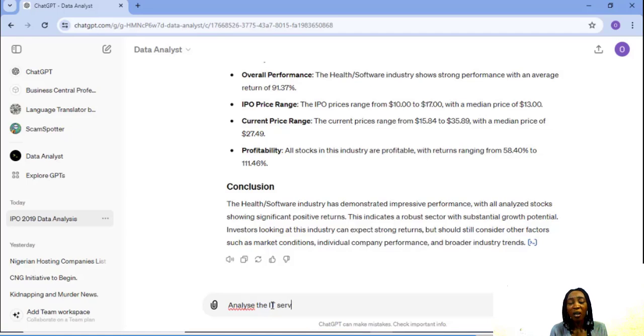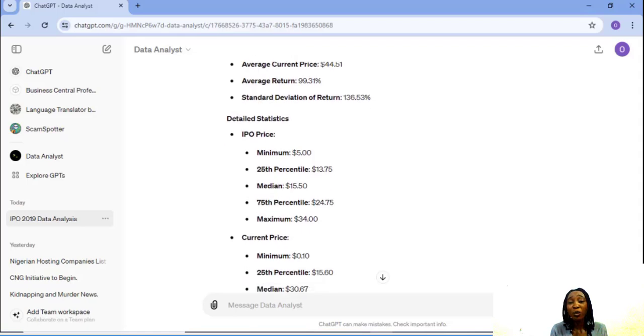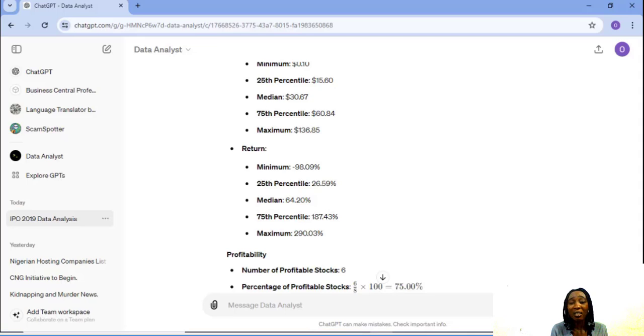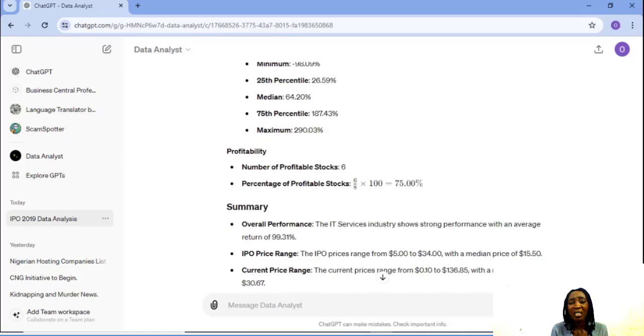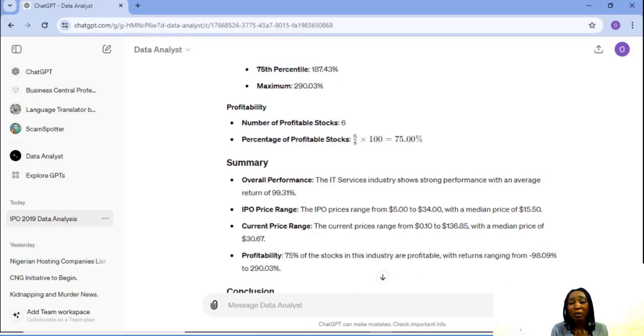Analyze the IT services industry. Number of stocks: 8, average IPO price $18, average current price $44.5, average return 99.3%, maximum current price $136.85, and maximum return 290%, which is not bad at all. Profitability: number of profitable stocks 6, percentage of profitable stocks 75%.